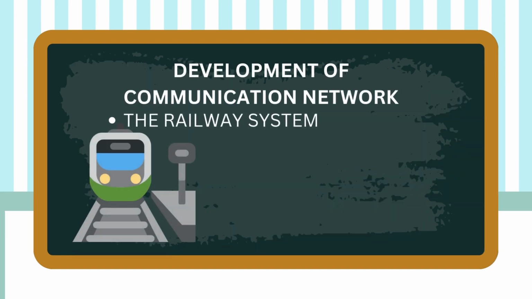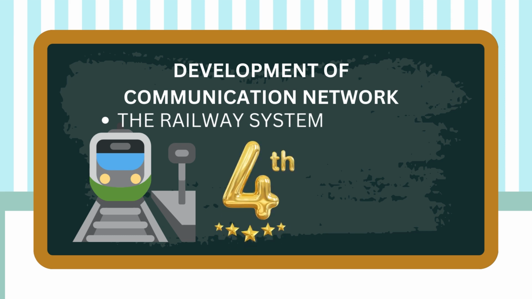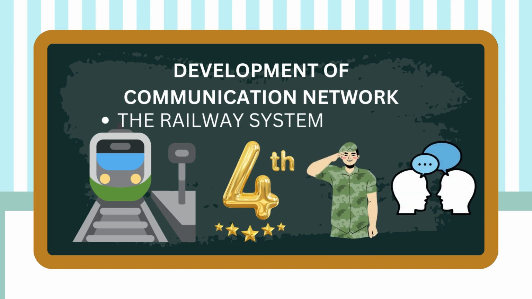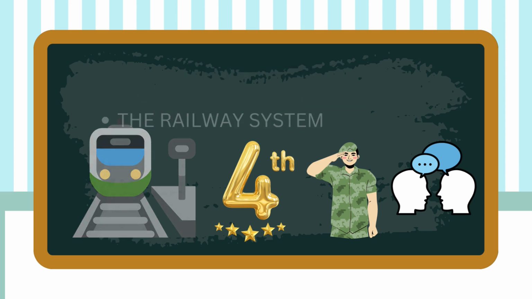Now we move on to the development of communication networks in those days. The first one is the railway system. A modern railway system, the fourth largest in the world, was built for military and communication purposes. The Indians realized the railway system as a modern symbol of progress. It gave thousands of jobs to people in industry, support to traders and businessmen of India.